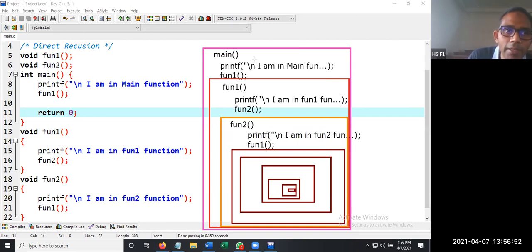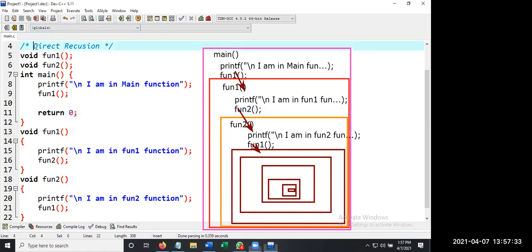What happens? Main is calling function 1. Function 1 is calling function 2. Function 2 is calling function 1 again, and so on. This process goes on and the stack memory will be filled. So for functions or recursion, the compiler is going to use stack memory. What is stack memory? You are going to study that next semester, where you have the concept of data structures. Okay. So let us see one program which is going to print the factorial of a given number using recursion. Is this program clear? Indirect recursion.